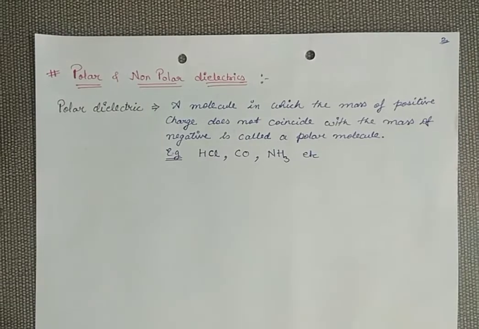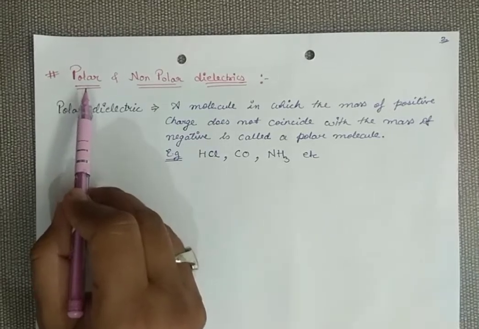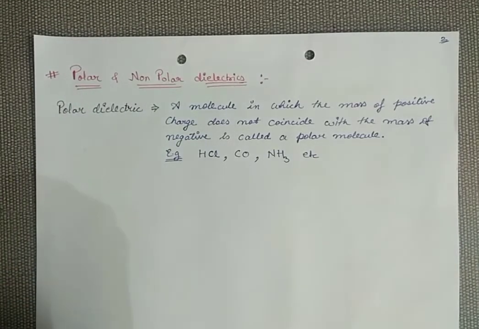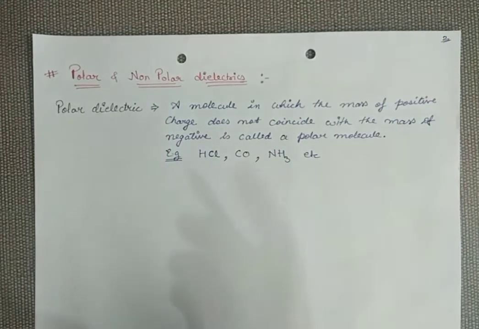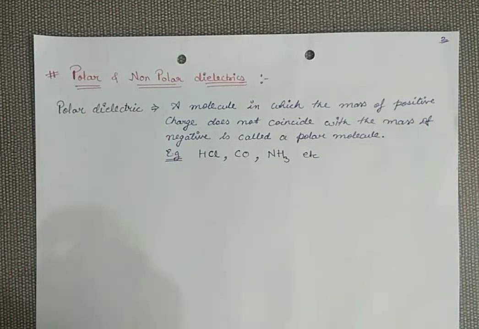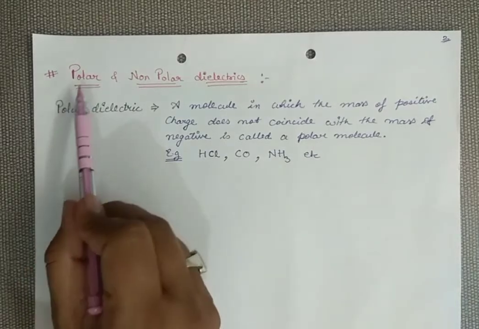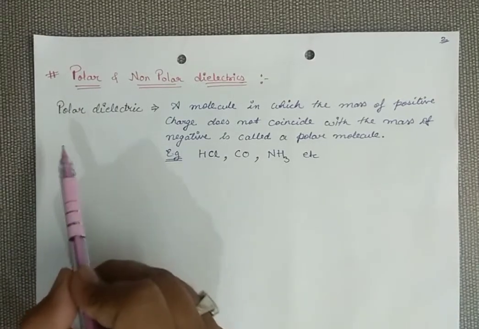So let's see the next topic, polar and non-polar dielectric. Now try to remember this topic from the name itself. Polar means those molecules which are having poles, that is positive and negative. And non-polar means those molecules which are not having a defined pole. So we can define the polar in a very simple manner.